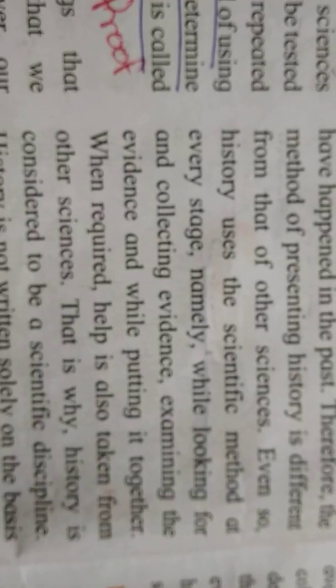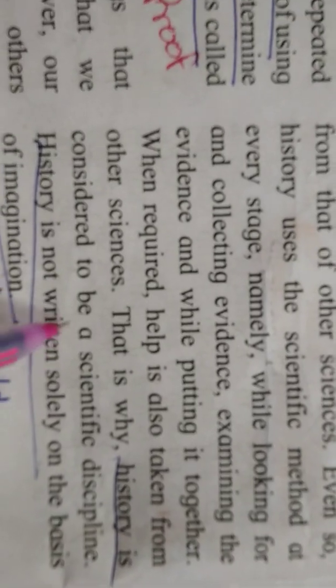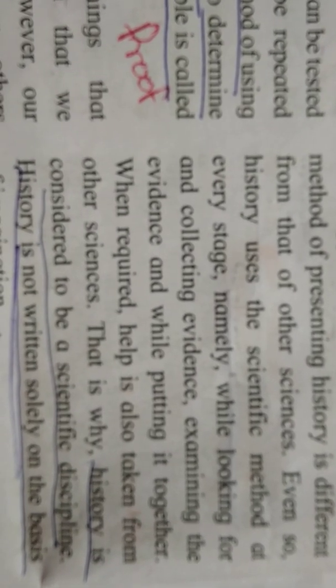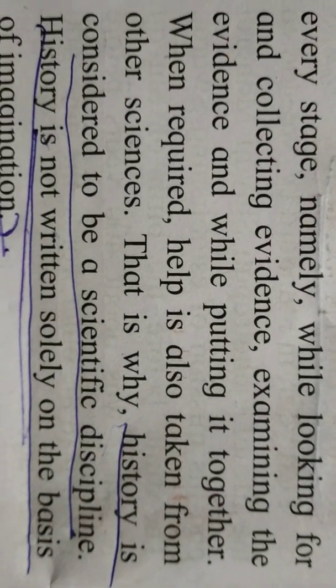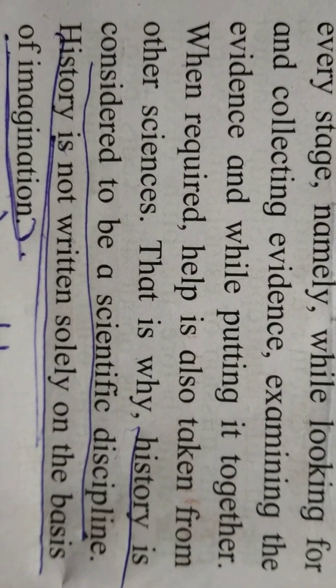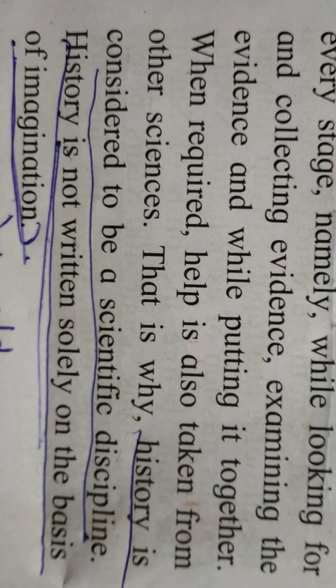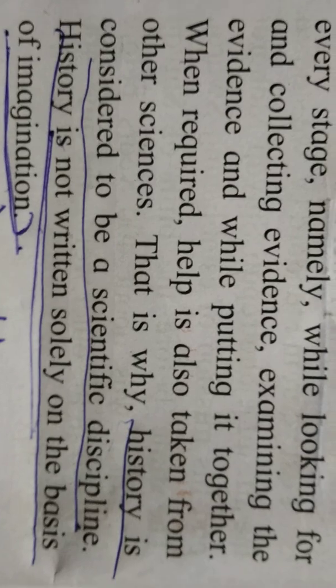So, got it? Now students, here you have to underline: history is considered to be a scientific discipline.